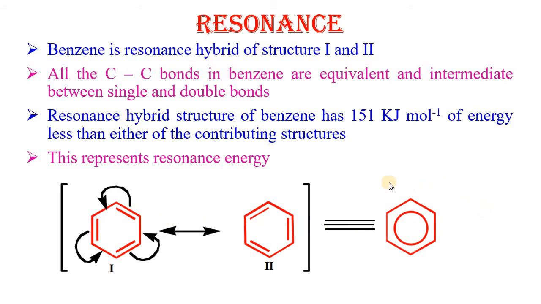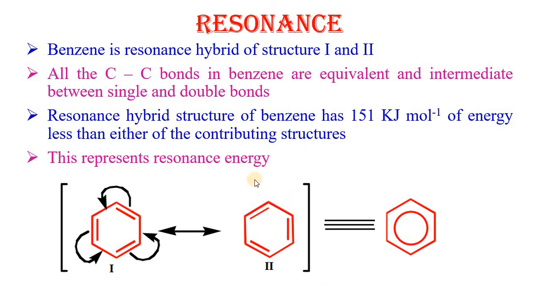But we know that in case of benzene, all the carbon-carbon bond lengths are equivalent and intermediate between single and double bond. The resonance hybrid structure of benzene has 151 kilojoules per mole of energy less than that of the contributing structures. This represents the resonance energy.